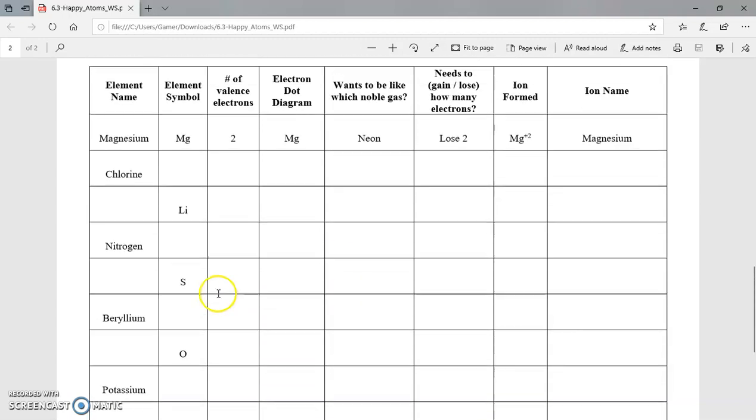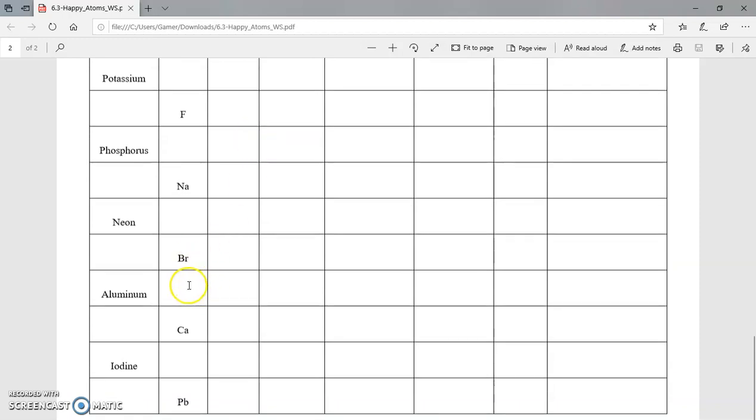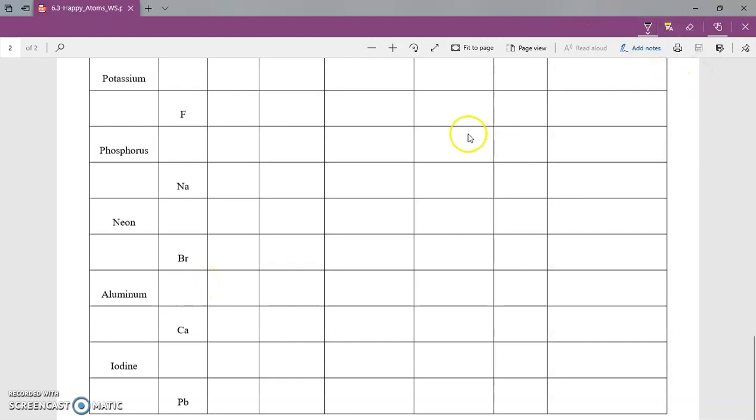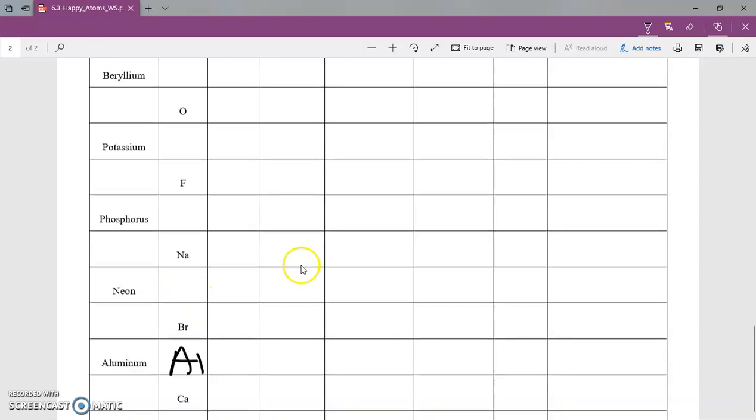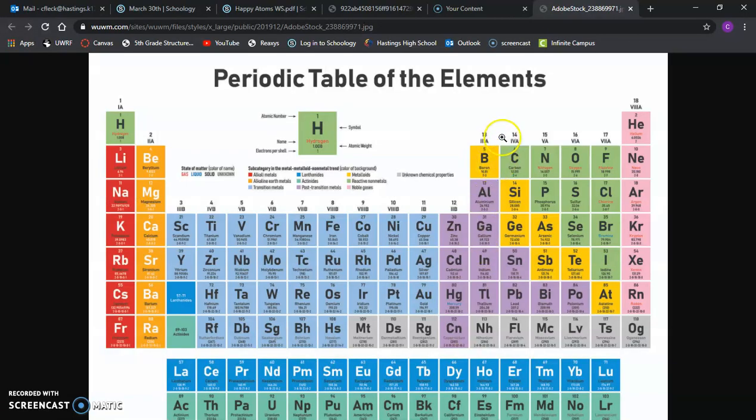And let's talk about aluminum. So, element symbol for aluminum. What is that going to look like? It's going to look very simple. It's going to look like Al. Now, if I can draw Al. Using a new trackpad here, and so it's going to be pretty hard to work with. Al. There we go.